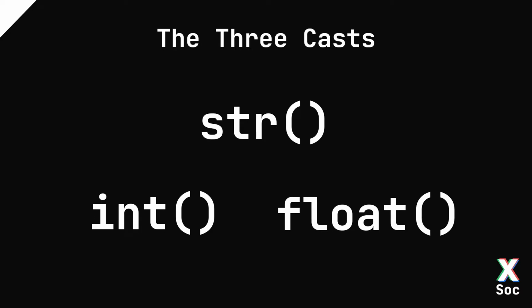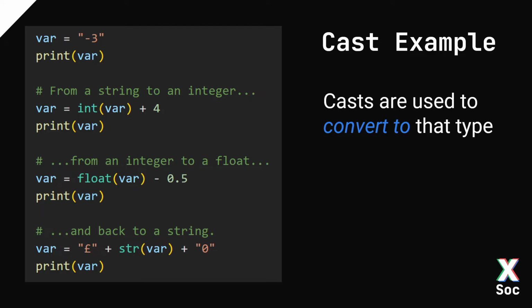Here are the casts for the data types we discussed today. There's an int cast, a string cast, and a float cast. And whatever we put in between these brackets, Python will try and do its best to convert that variable into the new type. For example, if I have a string variable that says -3, and I convert that to an integer, which works, and then add 4, I get 1 as an integer. Then I can convert it to a float, so that would be 1.0 minus 0.5, which will give me 0.5, and finally back to a string, so that would print out 50p.